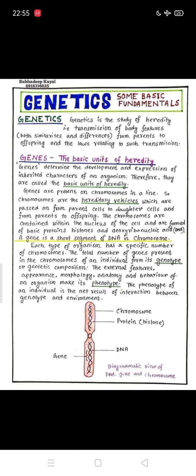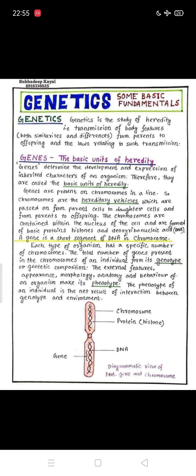So why are the genes important? The genes are important because they determine the development and expression of inherited characters. Whatever we picked up from the parents is expressed in the form of genes, and the genes play an important role in the development and expression of the characters or the inheritance that come from the parents. Therefore, they are called the basic unit of inheritance or heredity.